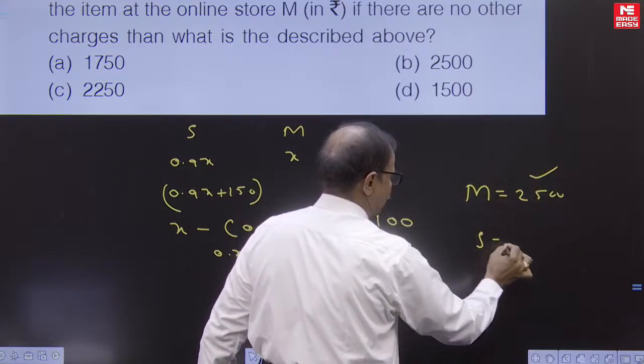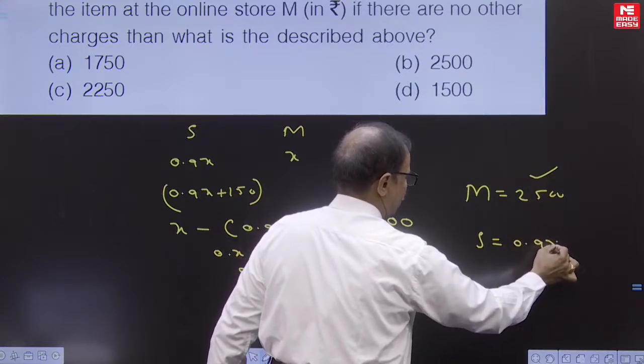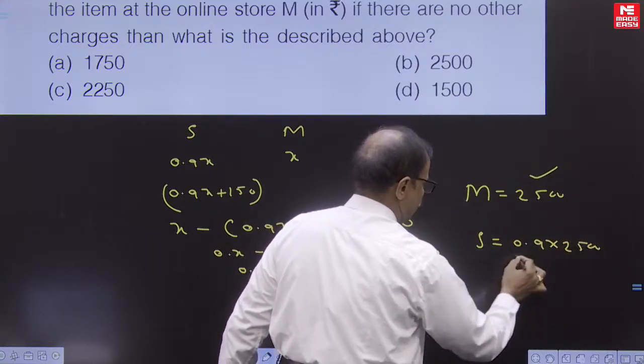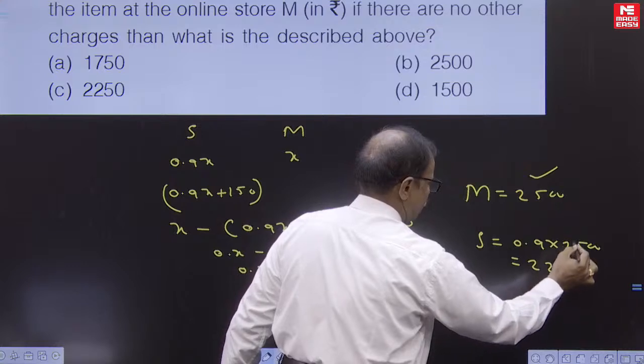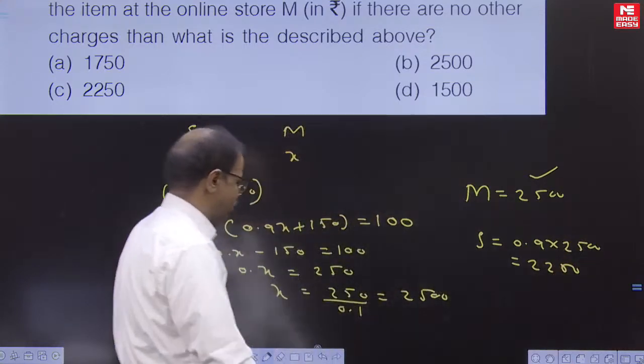Suppose they are asking the S value, 0.9 into 2500, we are getting 2250.